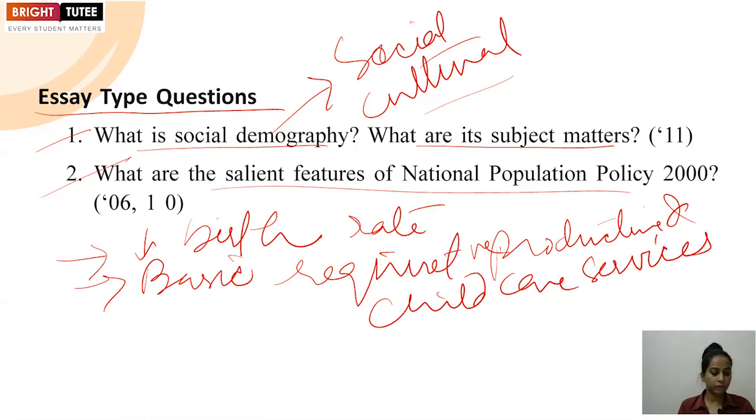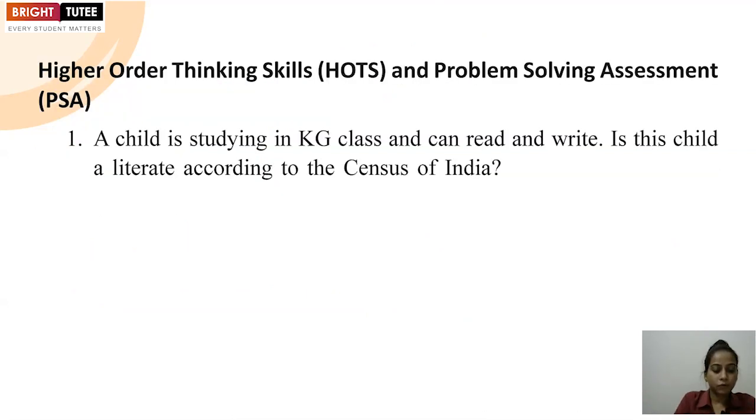Then you can mention to raise the age of marriage, to provide universal immunization of the children, to control AIDS and other communicable diseases, to promote vigorously the small family norm. So all these are the ones, and all the salient features that we have discussed in the text can be mentioned here. The next question is based on higher order thinking skills, that is HOTS, and problem solving assessment, PSA.